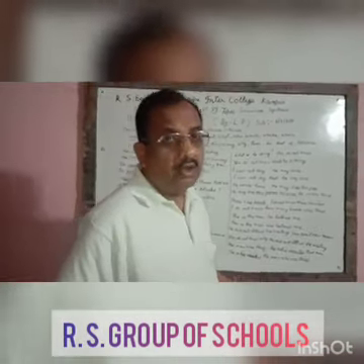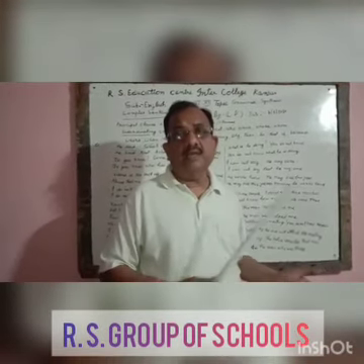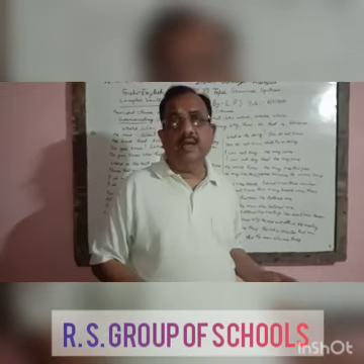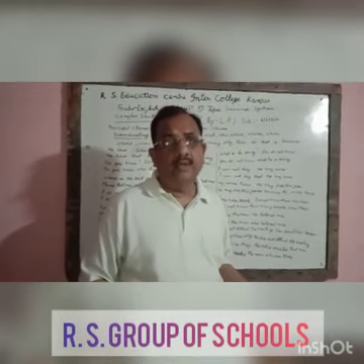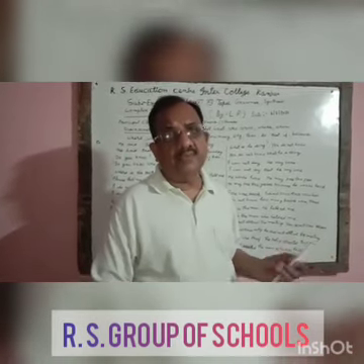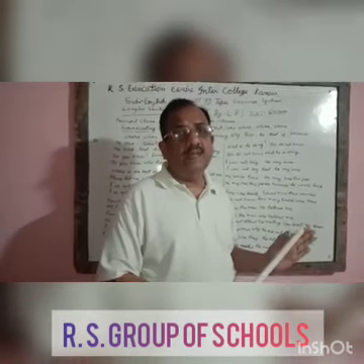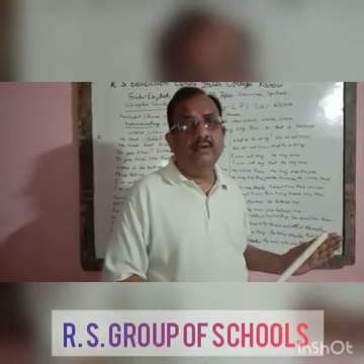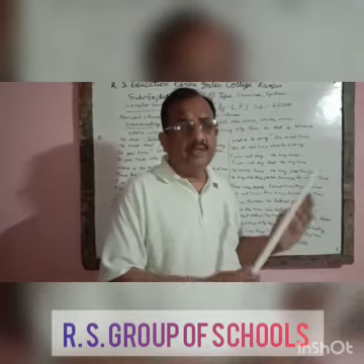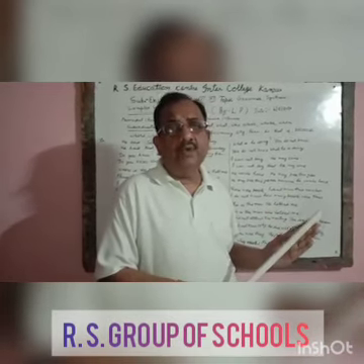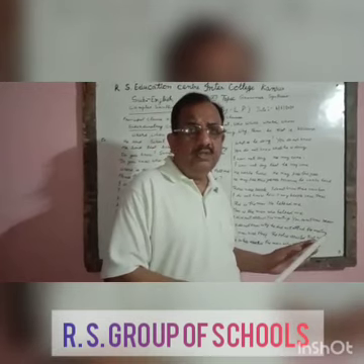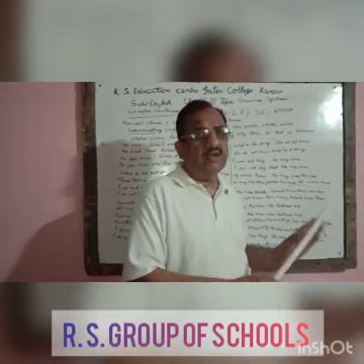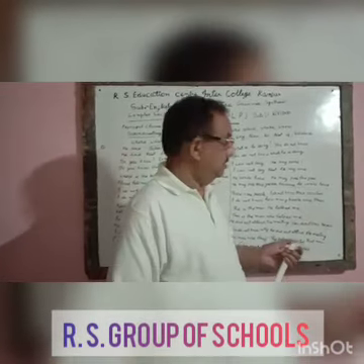When an interrogative word is used as a conjunction in a complex sentence, then the verb, whether it is the helping verb or the main verb, is used after the subject, not just after words like which, who, when, where, how. After just these words, the helping verb is not used. The helping verb is used after the subject in a complex sentence. So it is a complex sentence, not an interrogative sentence.